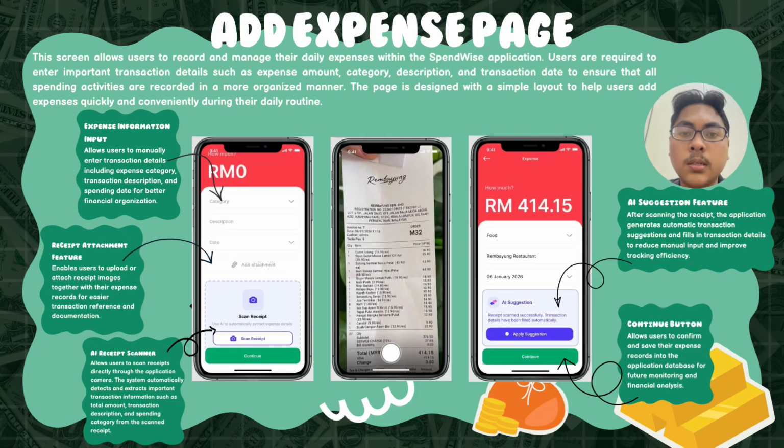This page allows users to record and manage their daily expenses within the SpendWise application. Users are required to enter important transaction details such as expense amount, category, description, and transaction date to ensure that all spending activities are recorded in a more organized manner. This page is designed with a simple layout to help users add expenses freely and conveniently during their daily routine. In this page, users will see expense information input and the select attachment feature. We also implement AI, which is the AI receipt scan and AI suggestion feature.